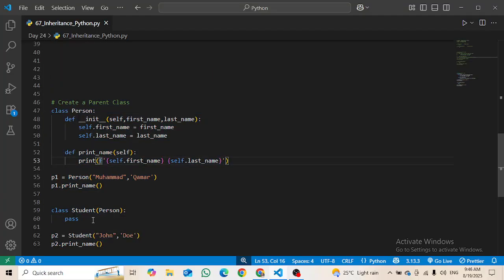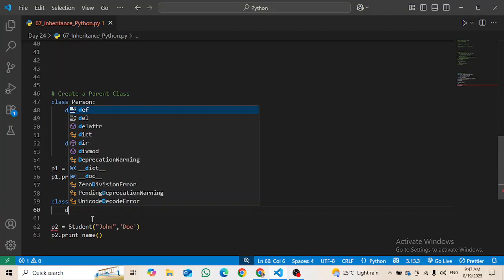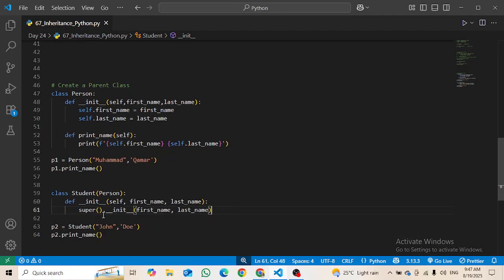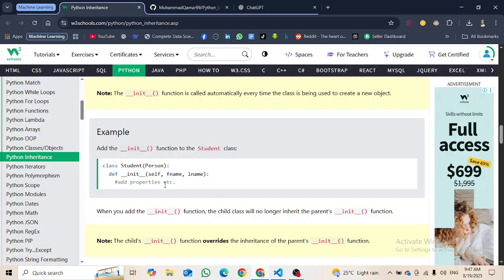All right, this time I'm going to give it some values as define initialize. You can see that it is just inheriting everything, but I do not want to inherit anything. I just want to write it like this. For right now, that's it.